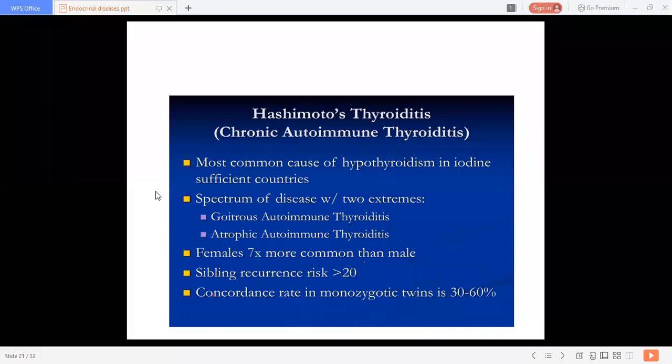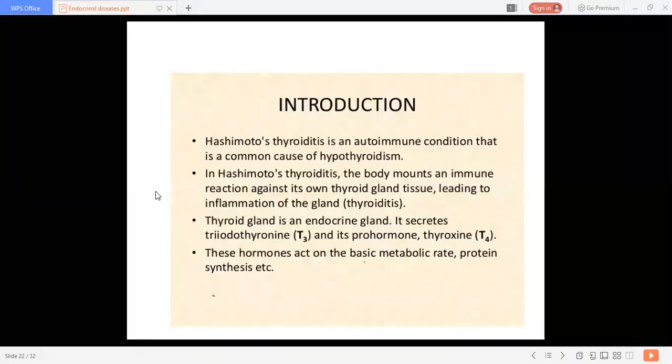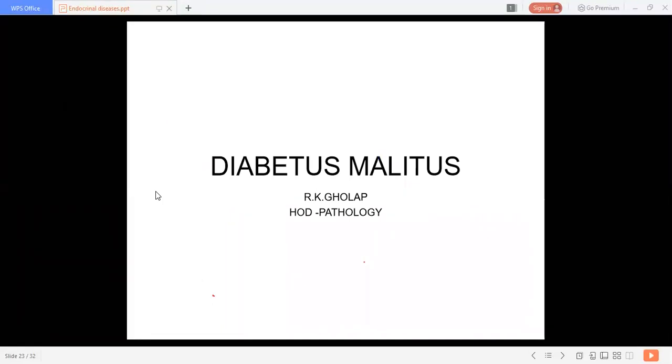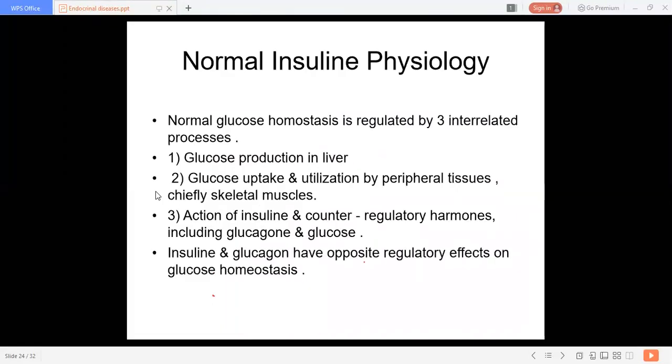Okay. So, diabetes mellitus. What is the cause of diabetes mellitus? Again, this topic is repeatedly discussed in our college. If you are attentive, then you must be knowing about the basics of diabetes mellitus, type 1, type 2.